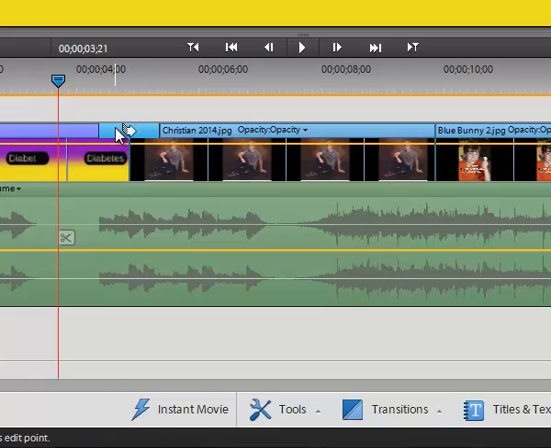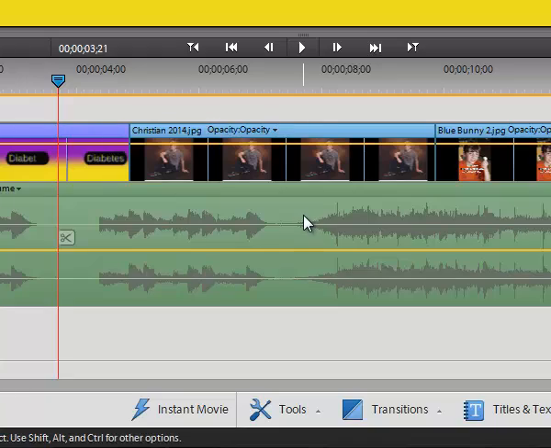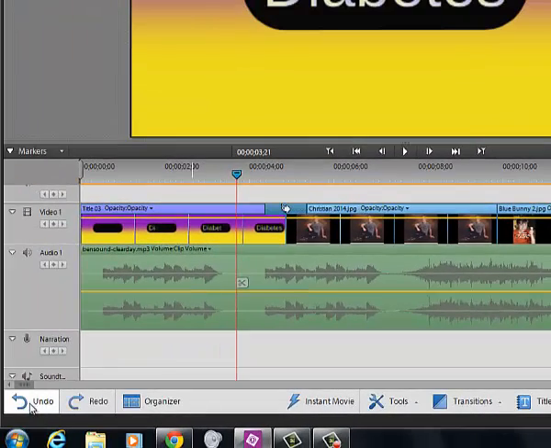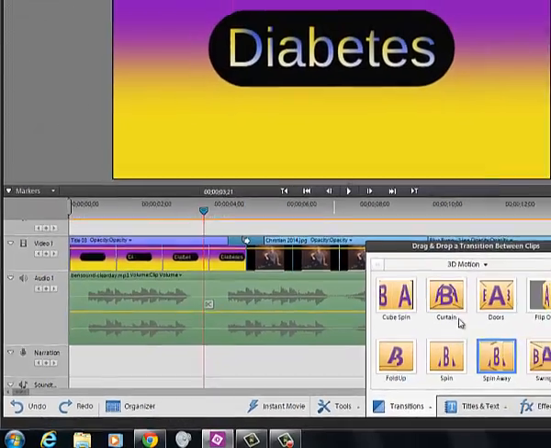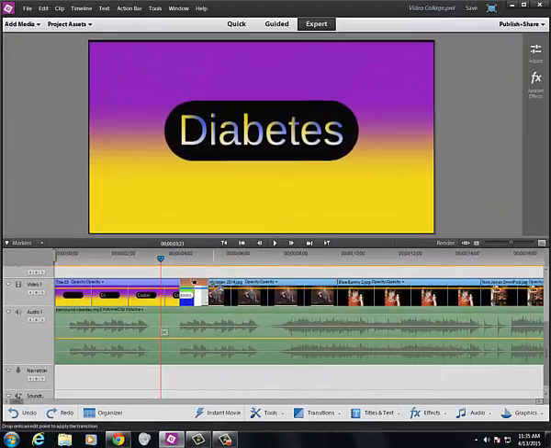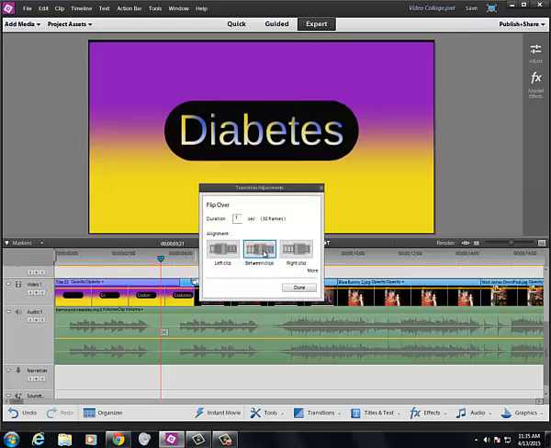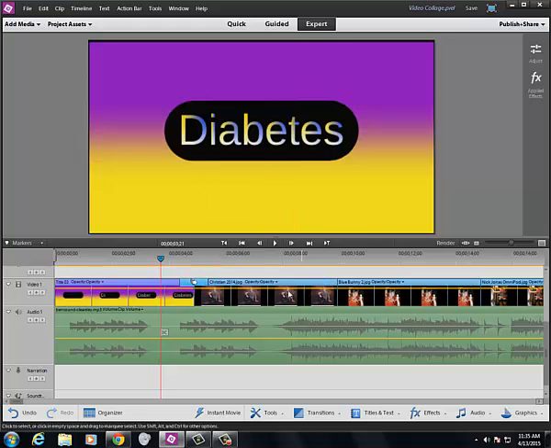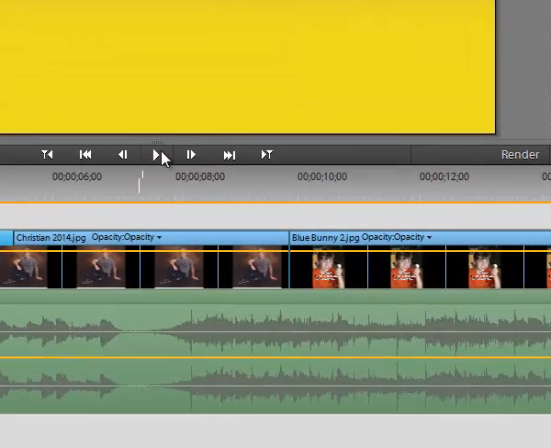If you want to get rid of it, you can click on it and delete it. It goes away. If you want to change it to a different transition, just grab a different transition out there, drop it over top of the old one, and it becomes the new transition. Real quick, I'm going to press play so you can see what a transition looks like.